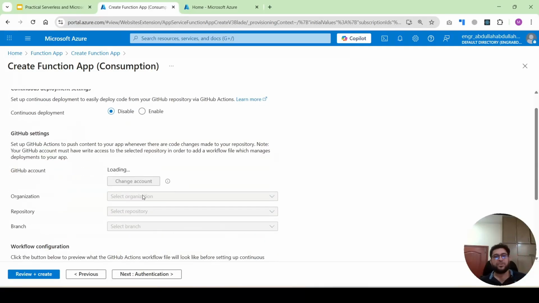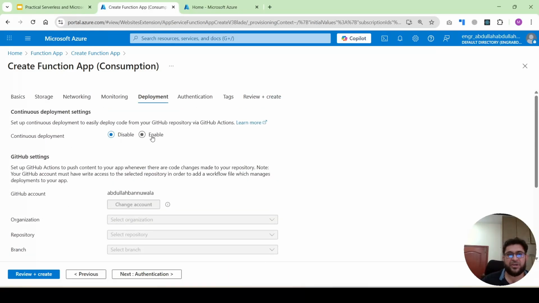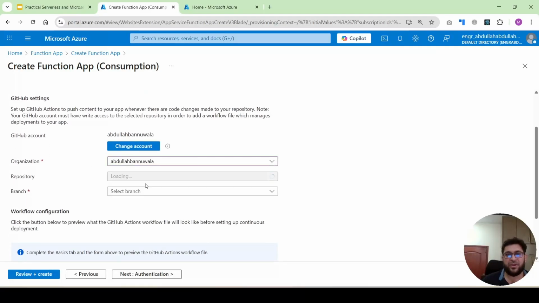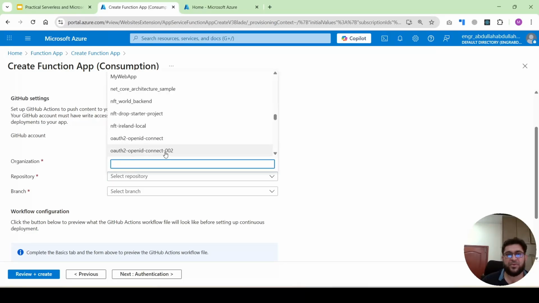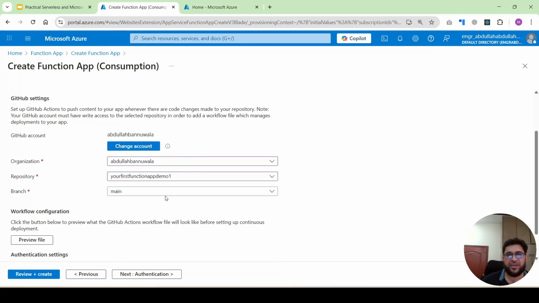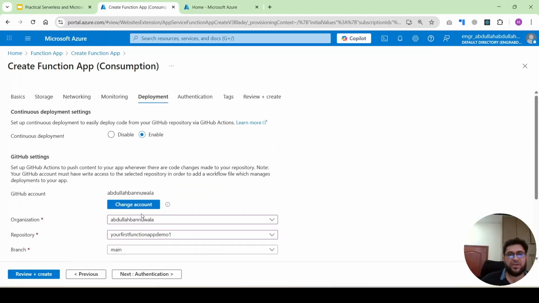Next is the development. You can create the CI/CD pipeline for your Azure function app. You can attach a GitHub account, but you will select this option, continuous deploy. Once this is enabled, you can select your organization and the repository you have in the GitHub account. For example, this is the repository I created. You can also create the branch as well. In the other demos, we will create the CI/CD pipeline. For this demo, we will keep it simple.